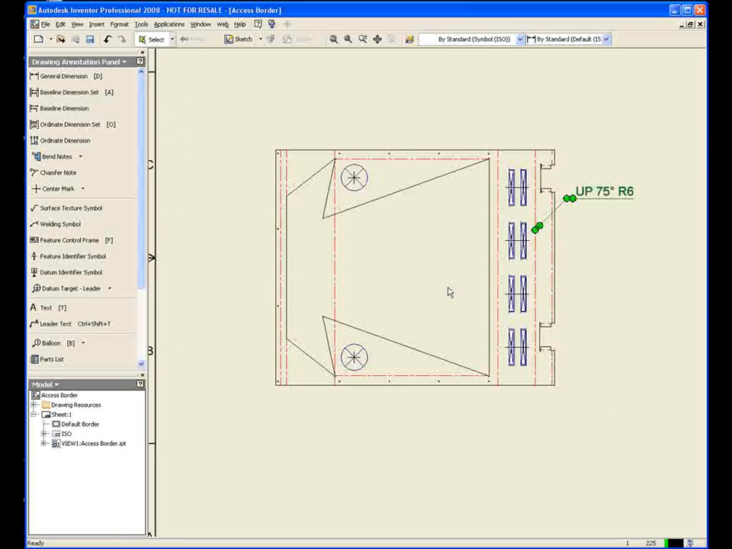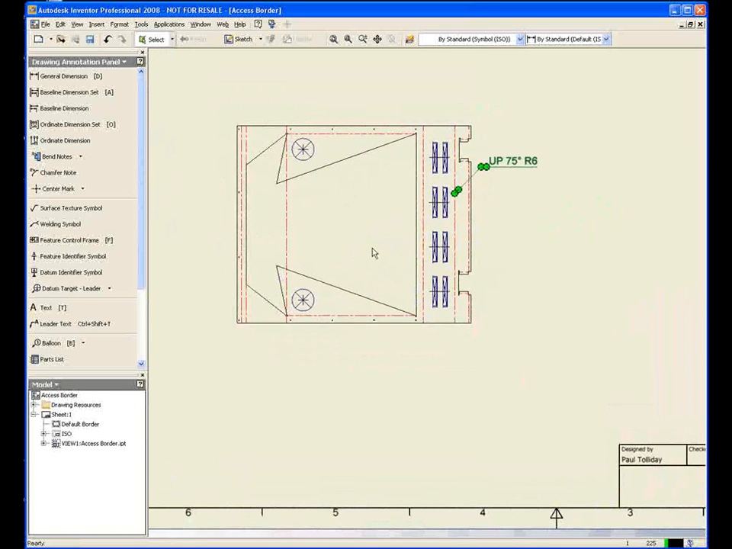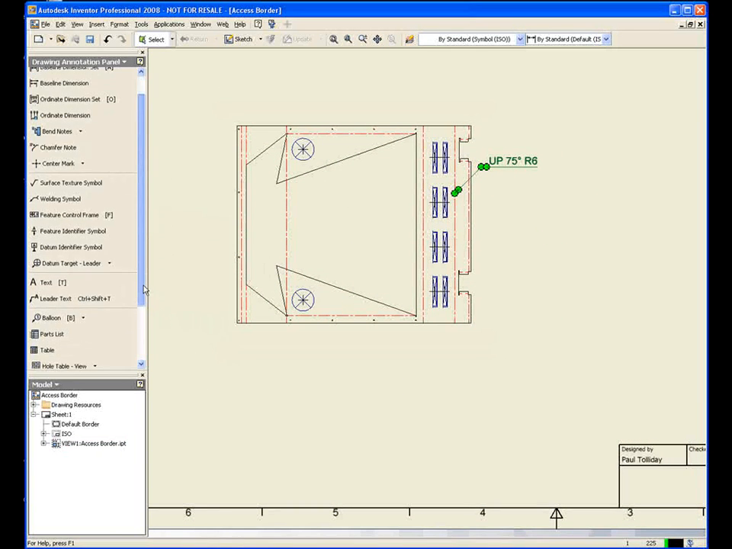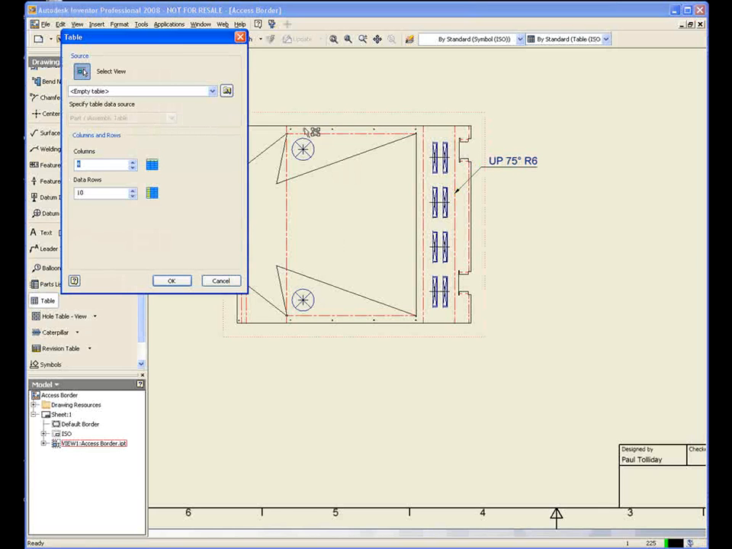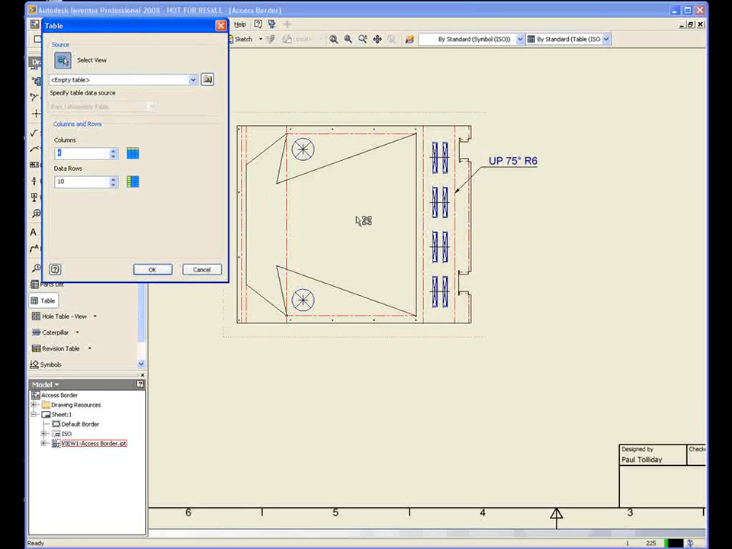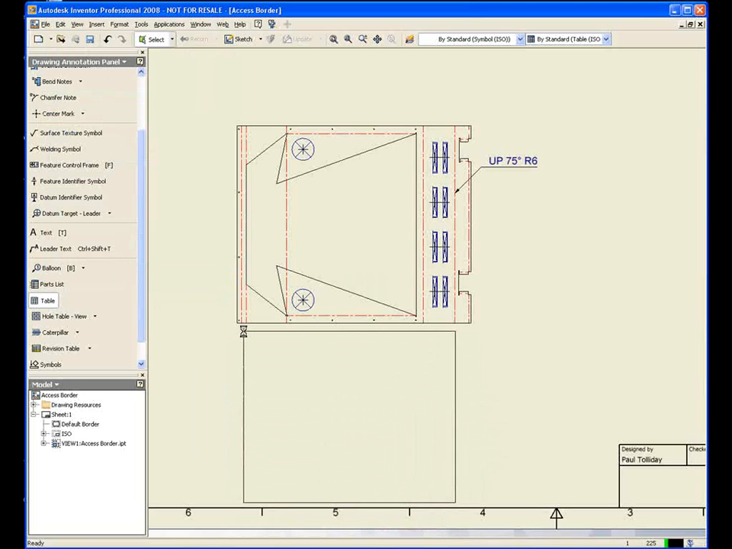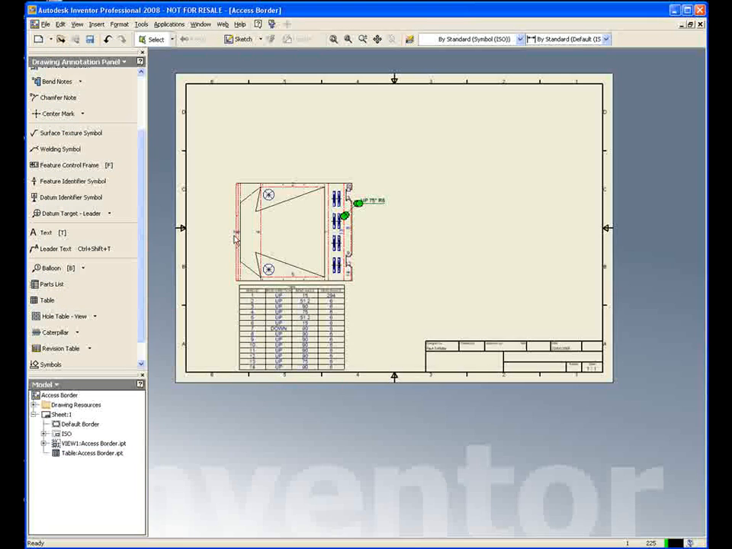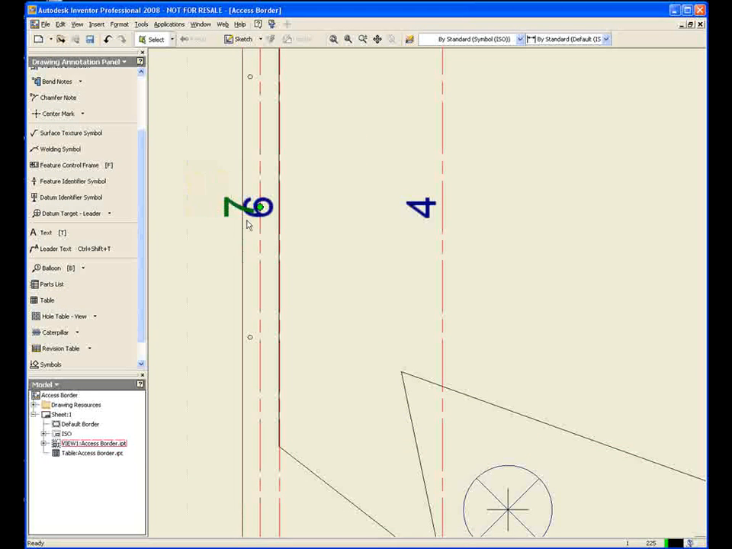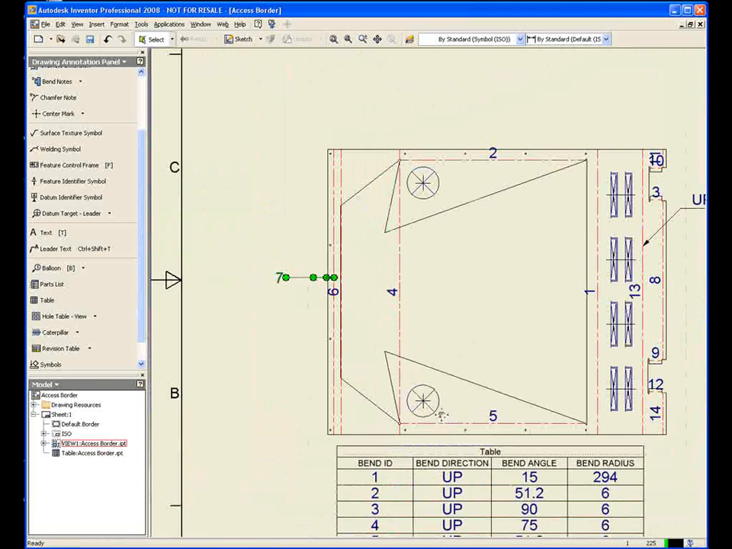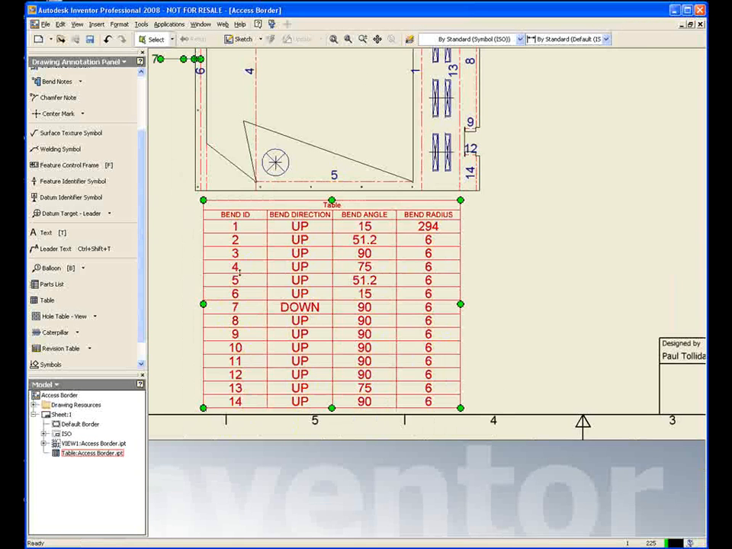Now we've got quite a few bends on here, so it would take quite a time to do this manually. So again, we want to speed the process up a little bit, and all we have to do is say we want to place a table. It's going to come up with a standard table dialog box, but when we select our view, it's going to understand we've got a flat pattern there, and we want to show the bend ID, direction, angle, and radius. So we say OK to that, and we can place down our bend table. It's going to annotate the drawing for us, and again we can move things around on here. We can drag and update like so, and we've got all the information in our table. So bend ID, direction, bend angle, and bend radius.